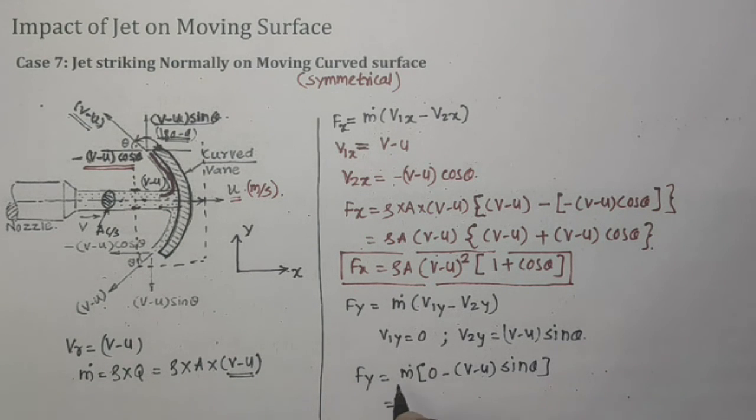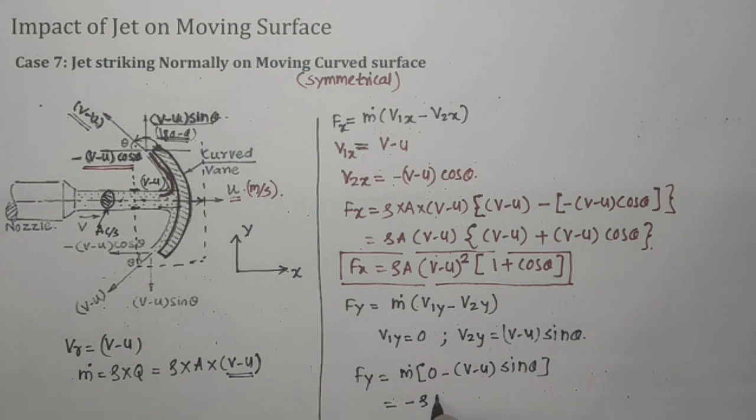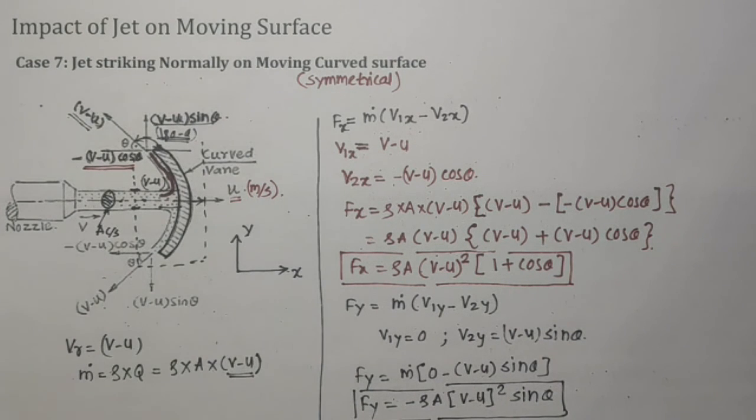If we put the m dot value, Fy is minus rho A (v minus u) squared sin theta. So this is how we can find the force along the y direction and the force along the x direction if the jet is striking the plate at the center and the plate is symmetrically curved.